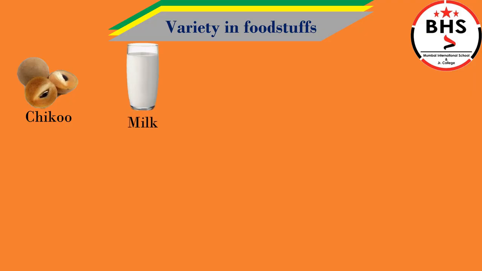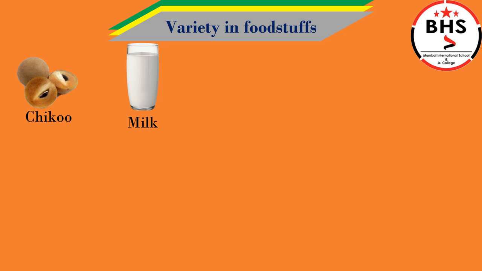Variety in foodstuffs. Children, there is a wide variety of foodstuffs. Let us have a look at some of them. Chiku. Chiku is a sweet fruit which can be eaten raw, that is, without cooking. Milk.